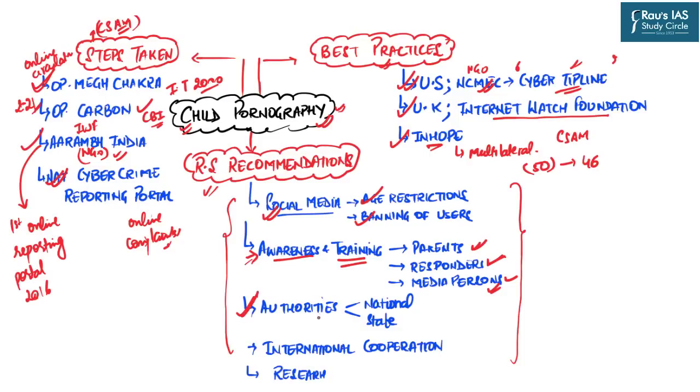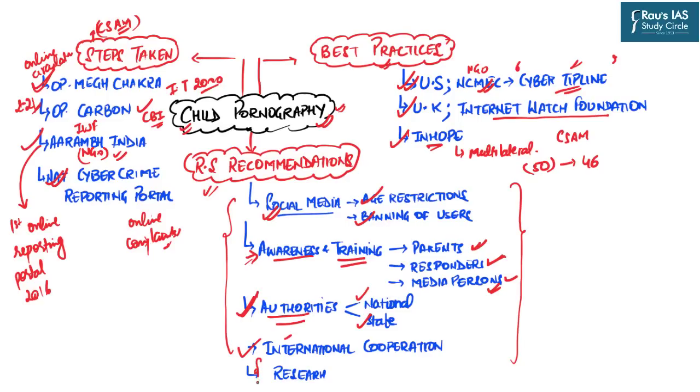The third important recommendation is in relation to the authorities, which is to upgrade the authorities at national as well as state level. And therefore, the committee says that upgraded National Commission on Protection of Child Rights as well as State Commission on Protection of Child Rights should be designated to deal with the issues related to child pornography. Next comes the international collaboration. The committee recommended that India should sign agreements with other countries for sharing information in dark web investigations.